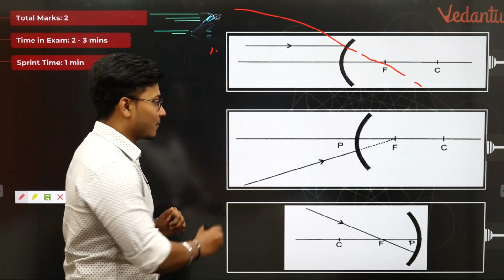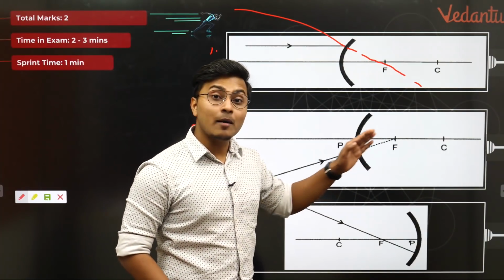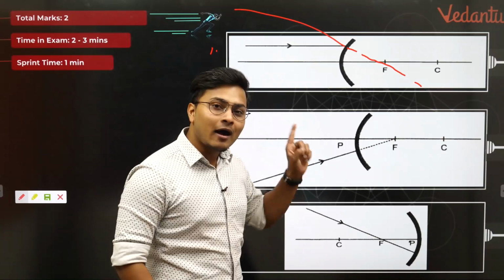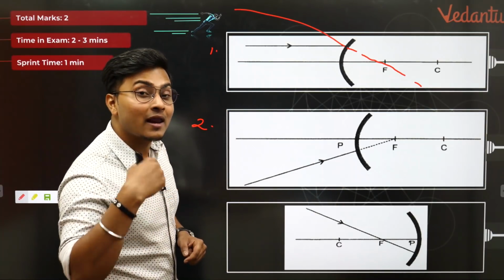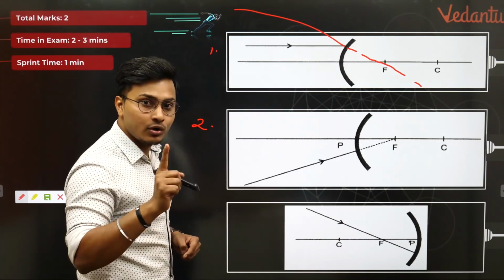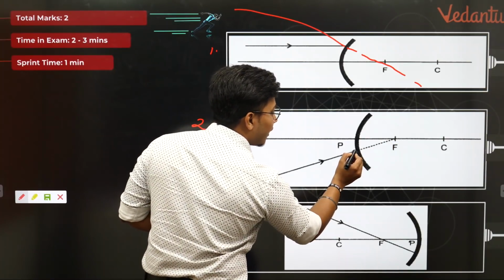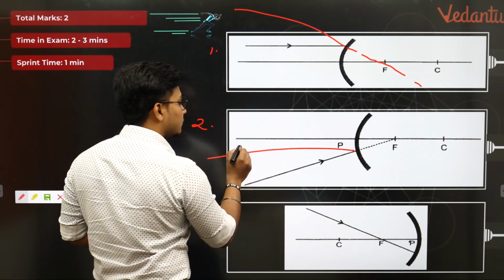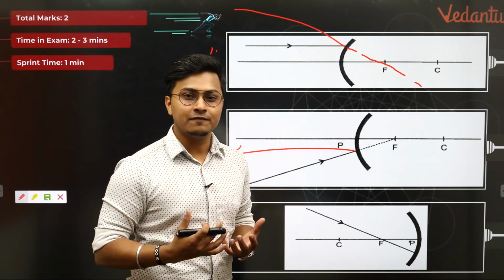Moving to the second ray diagram now. Look at this very carefully. All the light rays passing through the focus, or appearing to pass through the focus, after reflection must become parallel to the principal axis. Once again, one of the properties of ray diagrams. If you don't know, this is how it happens. So all the light rays coming through the focus, after reflection must become parallel to the principal axis. That's all. It might not look parallel, but you got my feelings, isn't it?